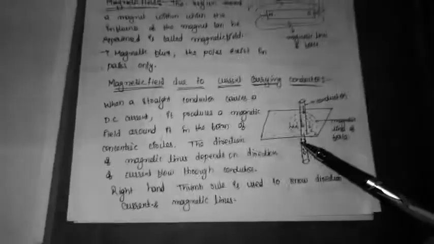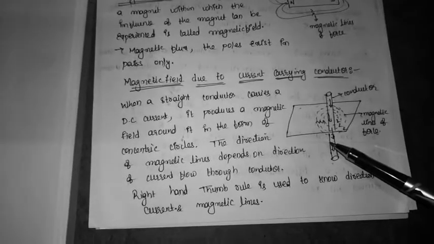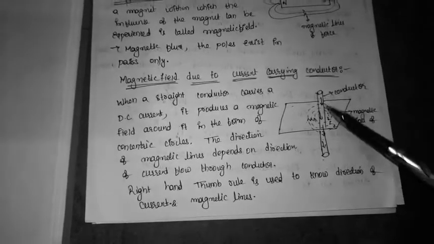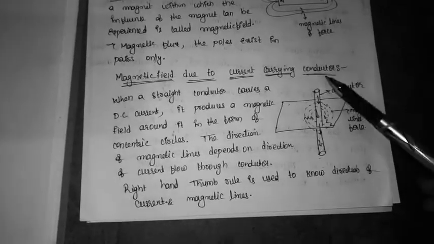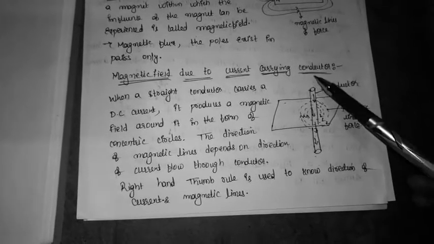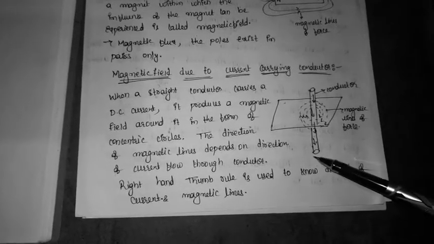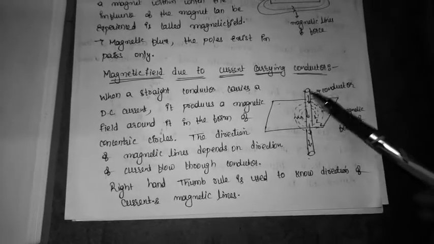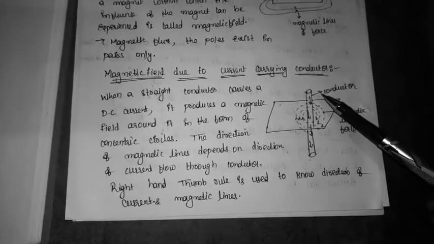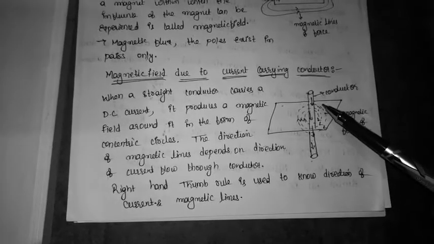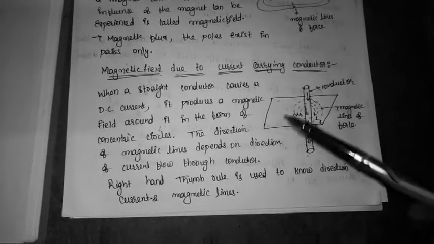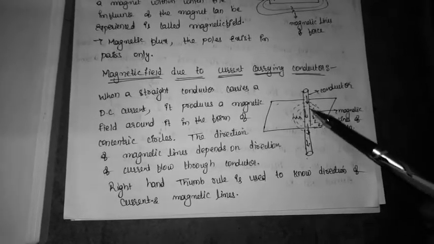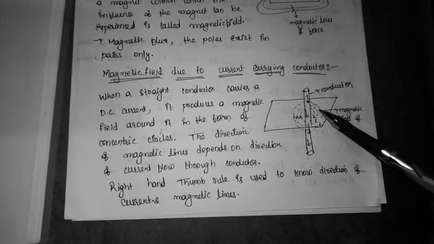Now, the magnetic field due to a current carrying conductor. Here I am considering a straight conductor carrying a current from upside to downside. If a current carrying conductor is there, then definitely there will exist a magnetic field.